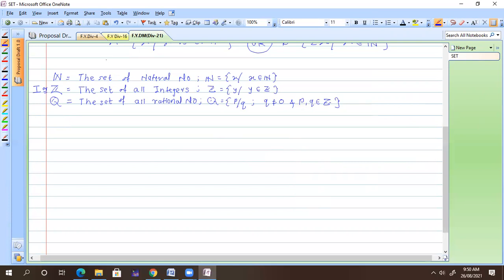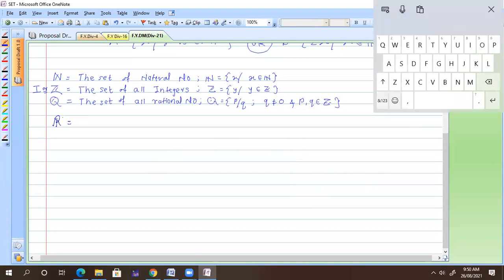After Q, which one is the bigger set? Real numbers. Real numbers are denoted by which letter? Capital R. So I can define capital R like that. Some authors normally use N, Z, Q, R, but some authors use other kinds of notation, so you can refer to any one of them, no problem.